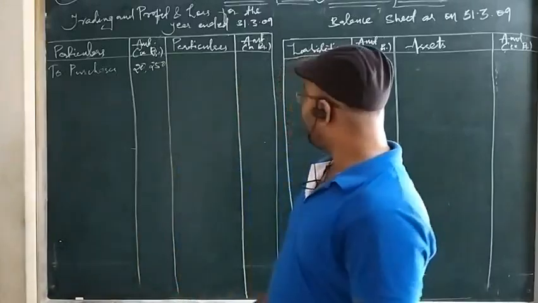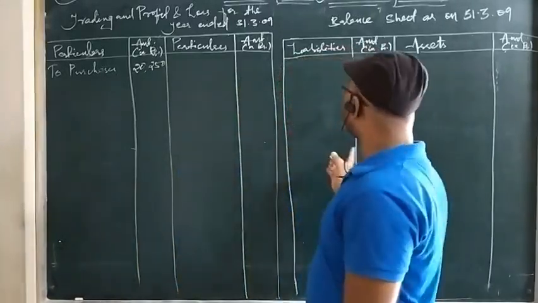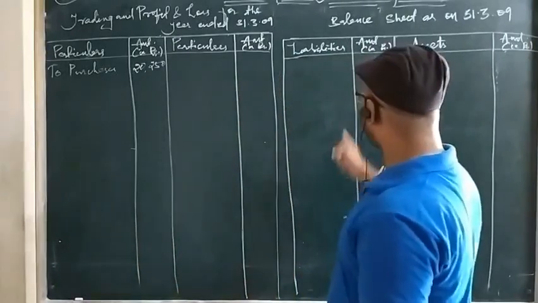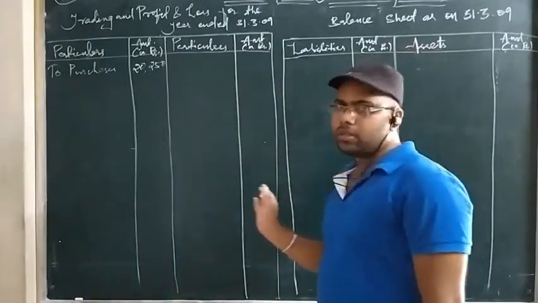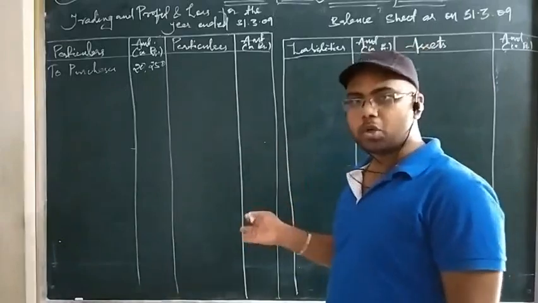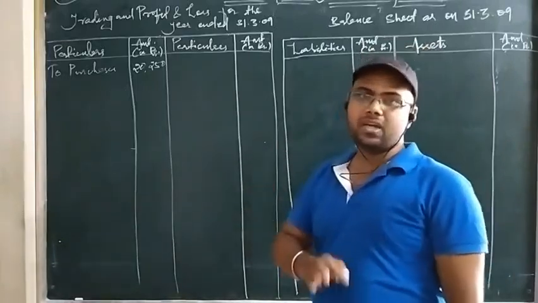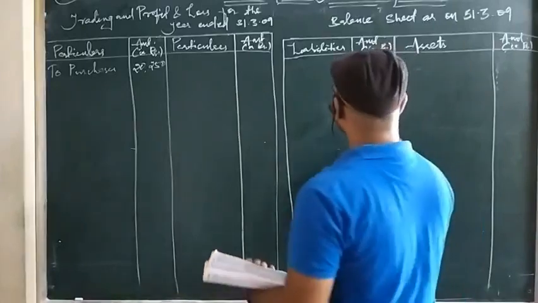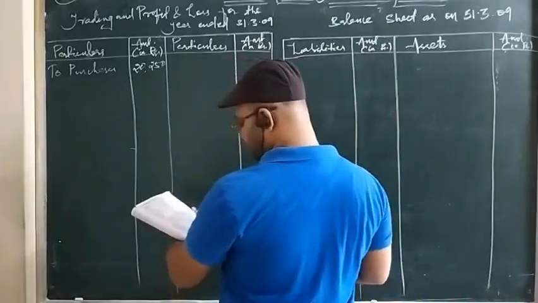I have also told you that while posting the items or the transfer of assets and liabilities into the balance sheet, you have to make a proper categorization. You can write also without categorization, but if you present it with categorization, that serves better and also fetches you good marks. Okay, so we will do that. Let us write here, bank overdraft is a current liability.